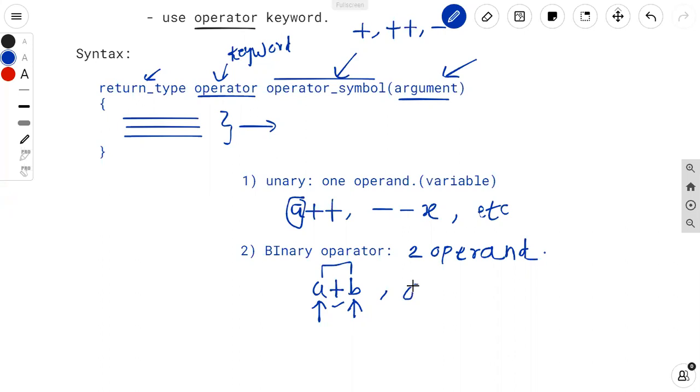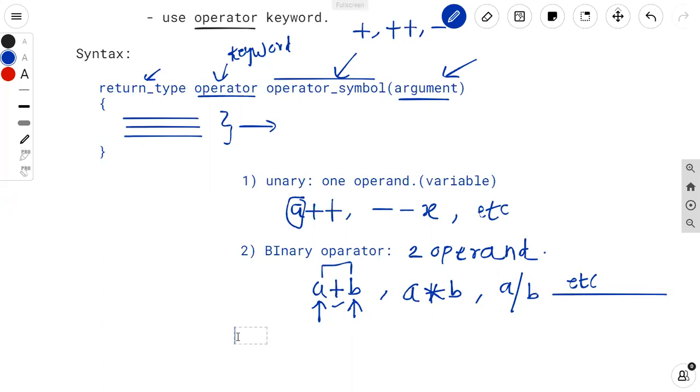Similarly, we have multiplication. This is also a binary operator in which we are using two operands. Then division is also a binary operator. There are various binary operators we can use in C++, right? So a divided by b is also a binary operator.